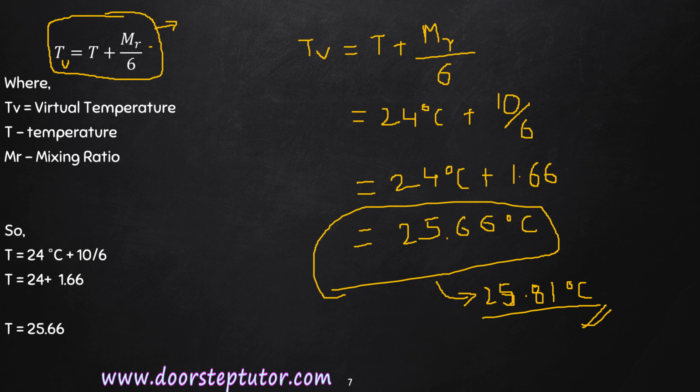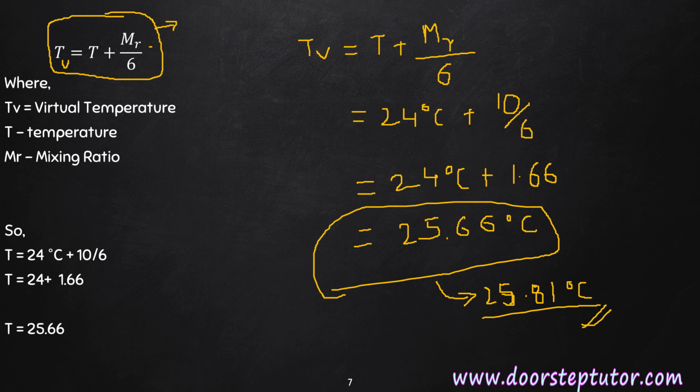The given value for the temperature is 24 degrees Celsius, and the given value of mixing ratio is 10, which is divided by 6.